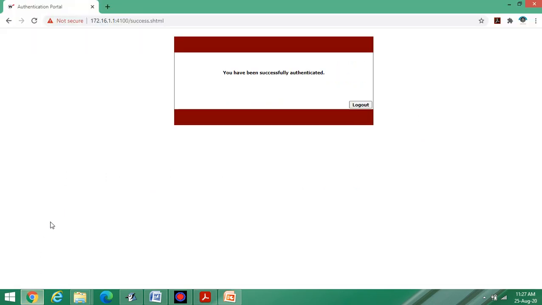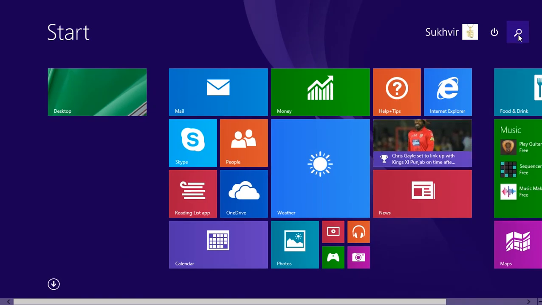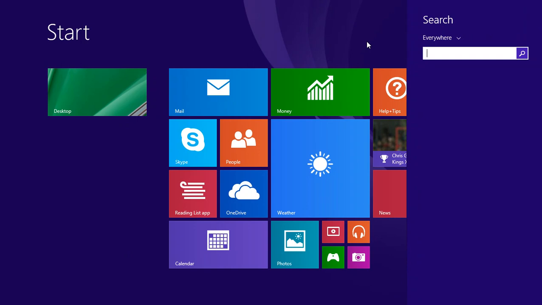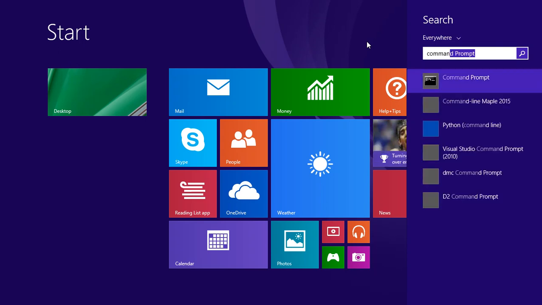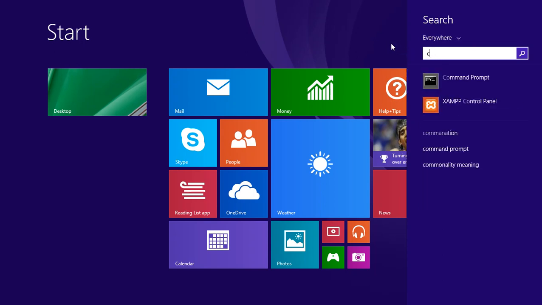Before I proceed, I would like to explain some of the practical contents. Go to command prompt, or you can check your control panel.